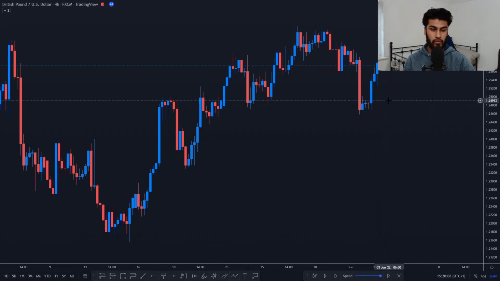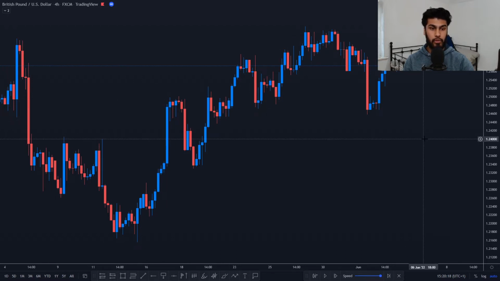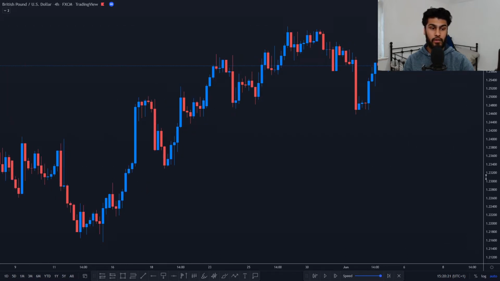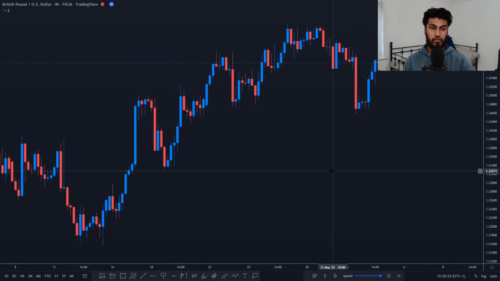Now the first example we're going to be taking a look at is GBP USD, and again it is on the 3rd of June, which is the time of NFP. Something that's very important to bear in mind is that you're going to be entering your trades before NFP news comes out. You should never enter your trades during NFP, as the spreads are going to be really high and it's going to be a very risky trade. So in this case you can see a nice example of supply being respected with several signs of weakness, as you can see on the 4-hour time frame.